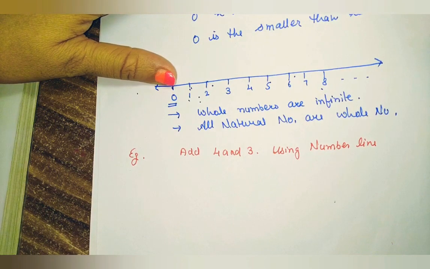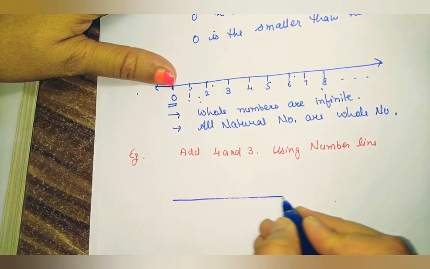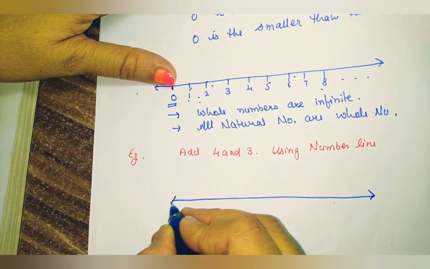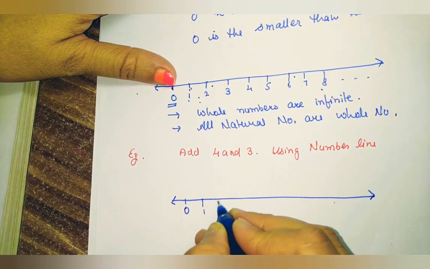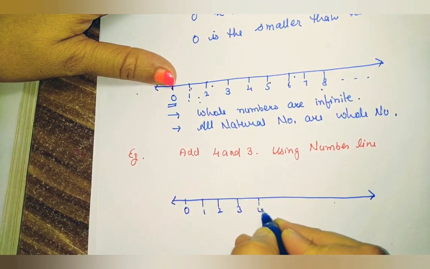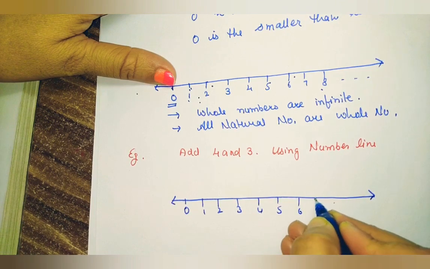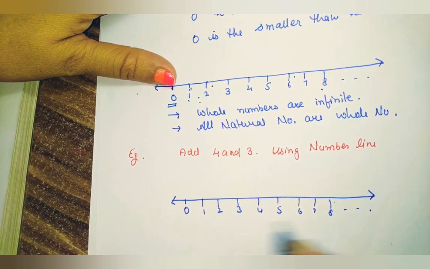So to represent this, first of all we have to draw the number line. Okay students, mark over it, start from 0, 1, 2, 3, 4, 5, 6, 7, 8 and so on.